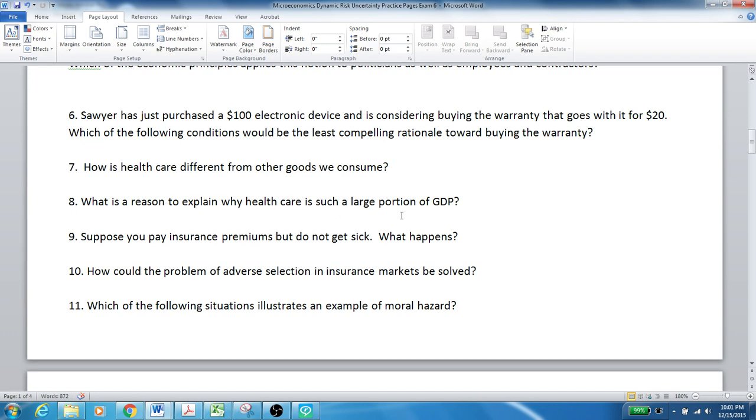What's a reason to explain why healthcare is such a large portion of GDP? It's because of Medicare, Medicaid, and things like that that come into play. Suppose you pay insurance premiums but do not get sick. What happens? Well, the insurance company just keeps your premiums, uses it for something else, goes to profits, pays for other people that did get sick, things like that. How could the problem of adverse selection in insurance markets be solved?